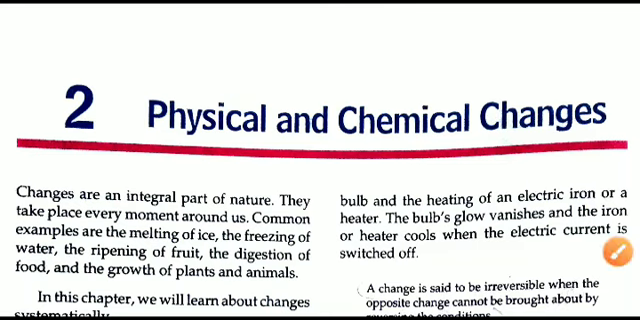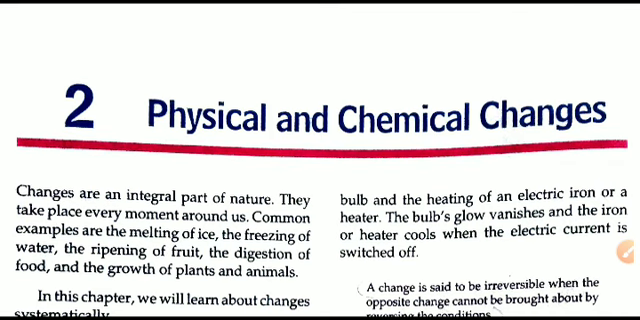Here we are with chapter number 2, physical and chemical changes. In this chapter we will be discussing the different types of changes that occur all around us. Before moving on to these types of changes, let us first know what these changes are. What actually are we going to learn?